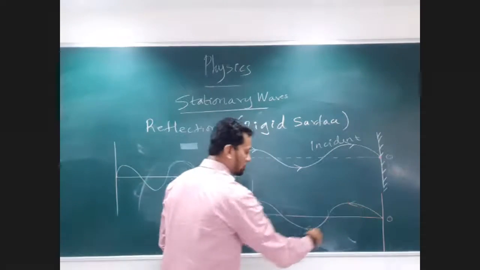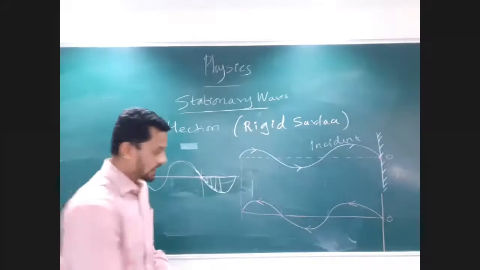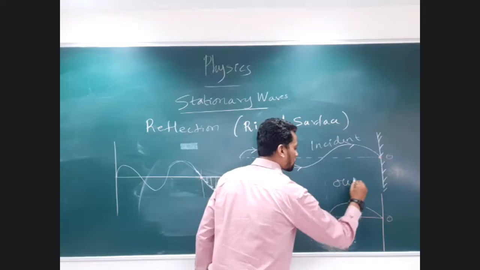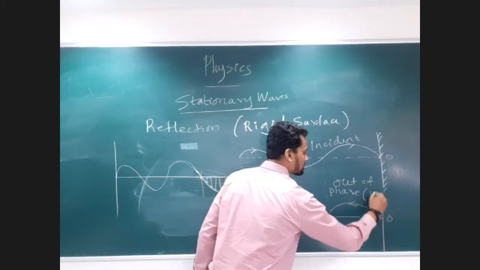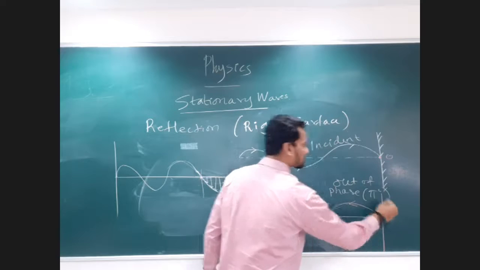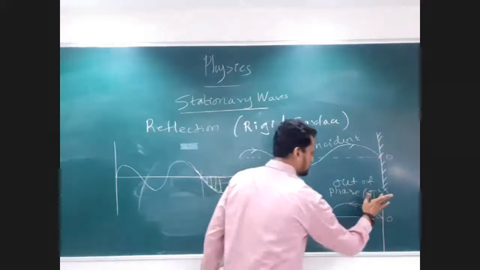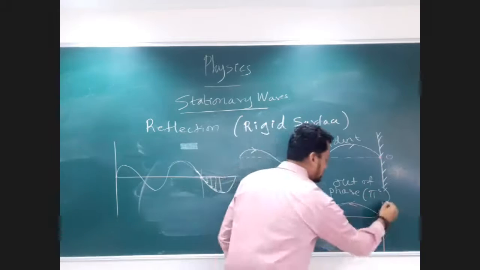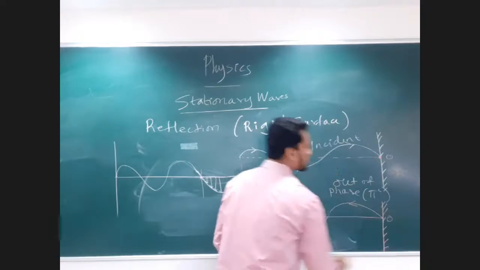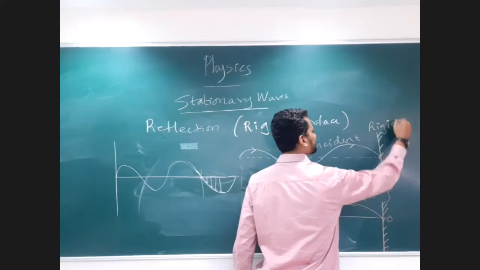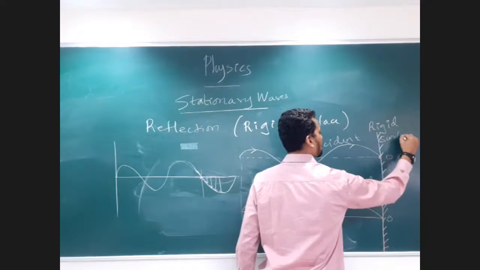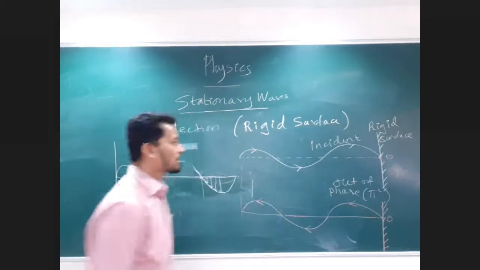This particular wave will be my reflected wave and they both will be out of phase. And they are out of phase by pi radians. This is my reflecting surface, which is a rigid surface. This is my rigid surface. Draw this diagram.